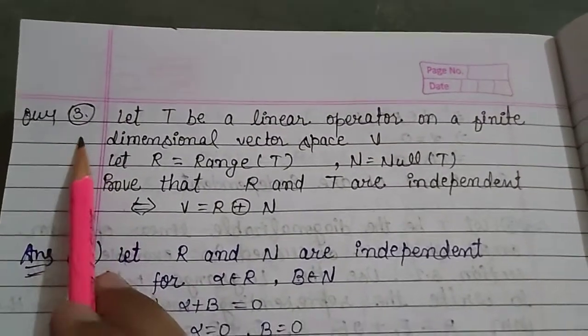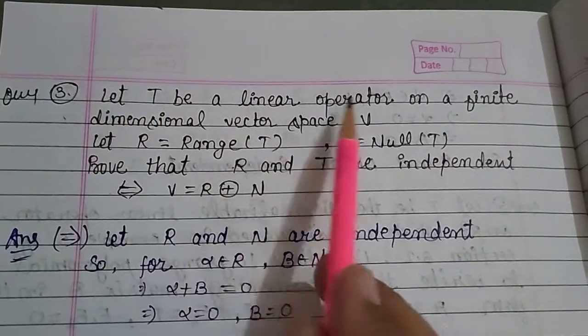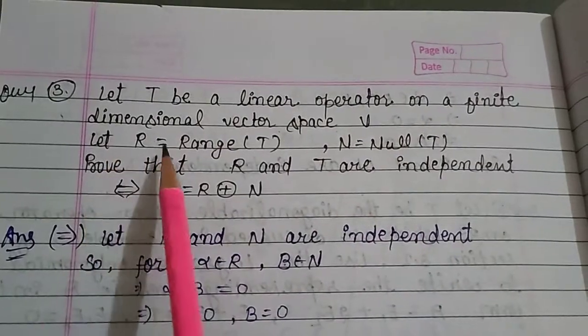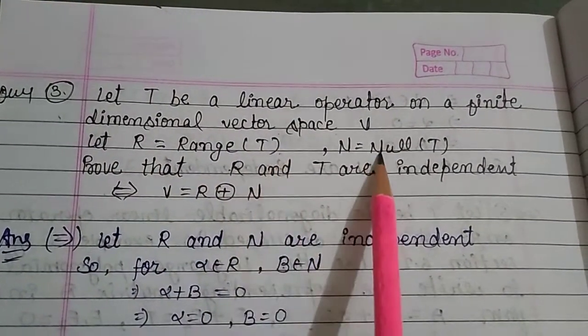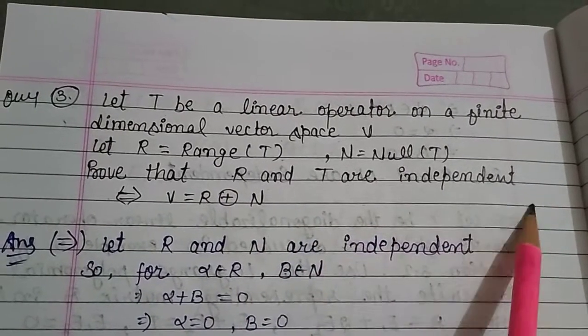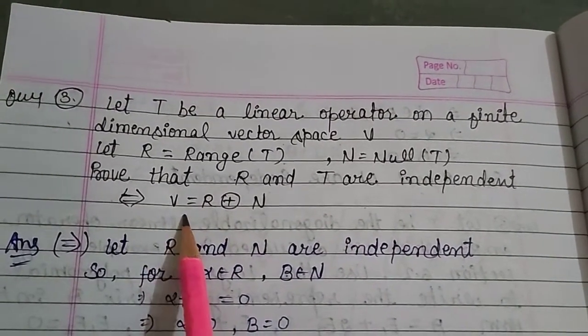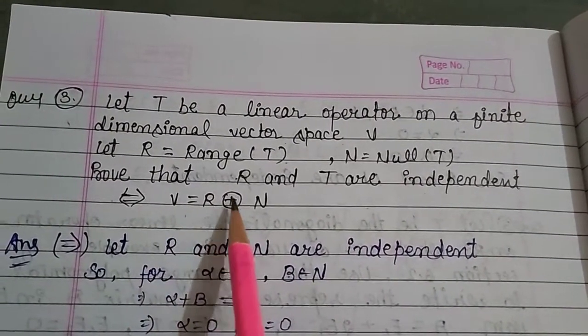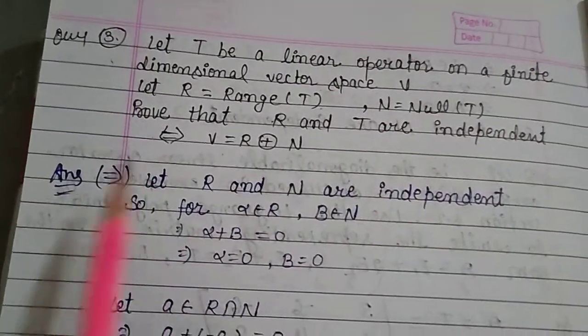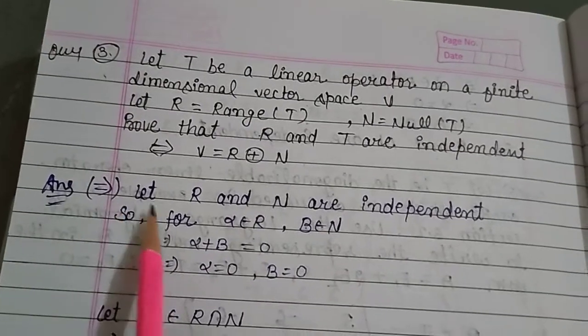Now, question number 3. Let T be a linear operator on a finite dimensional vector space V, and let R equal range of T and N equal null space of T. Then prove that R and N are independent if and only if V equals R direct sum N. Now, solution. First part.